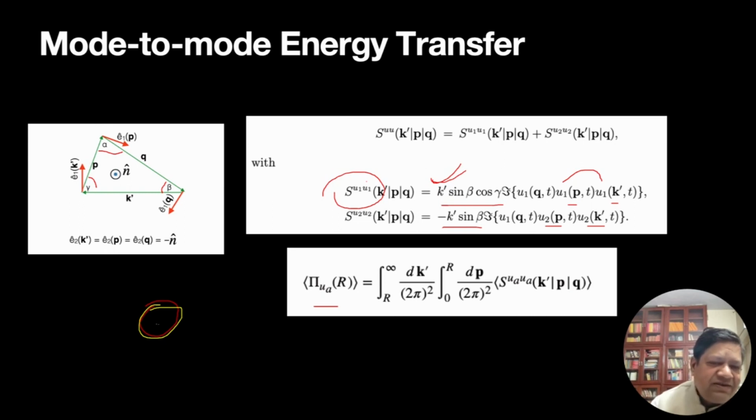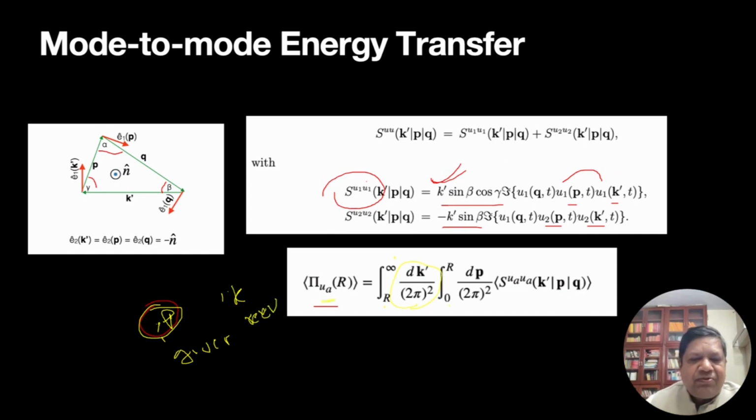What is the flux? It is energy going out of all the modes within the sphere to modes outside the sphere. So the giver mode P must be inside the sphere, and K must be outside. So that's what we got here. K goes from R to infinity, and P goes from 0 to R. So the givers are here, and the receivers are outside.